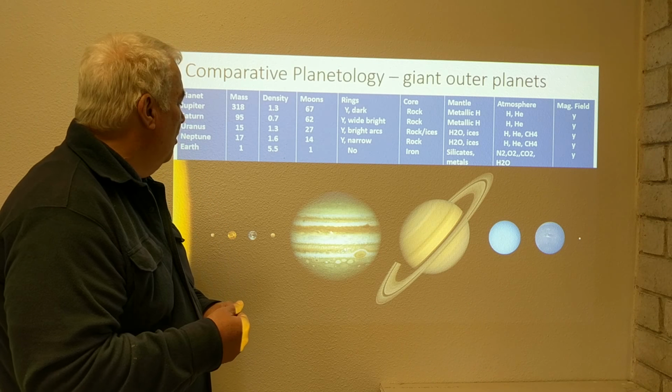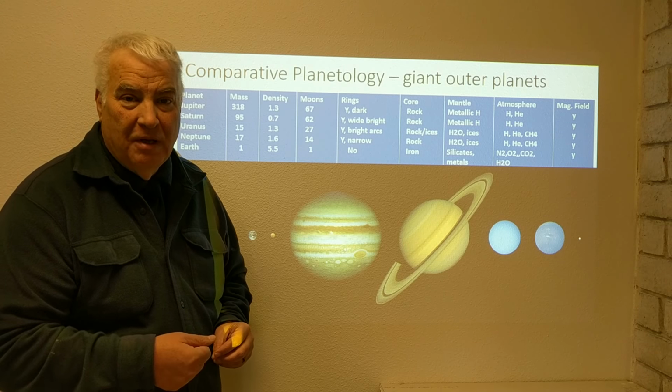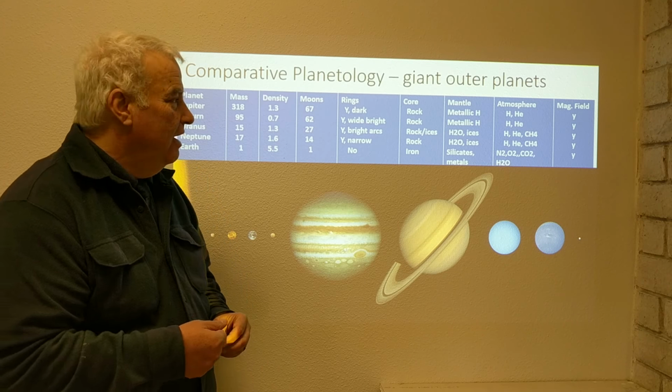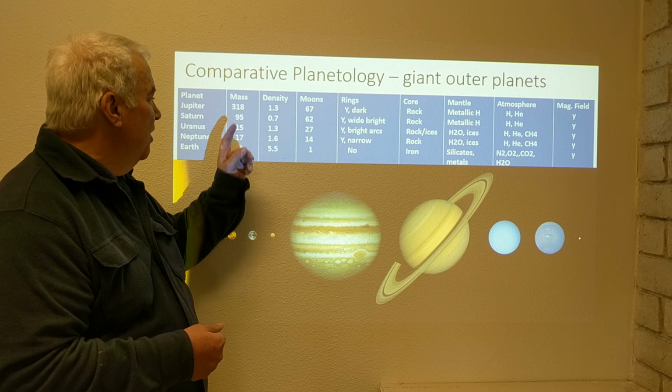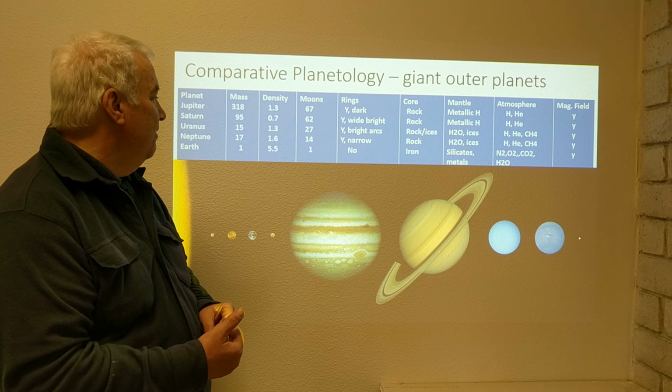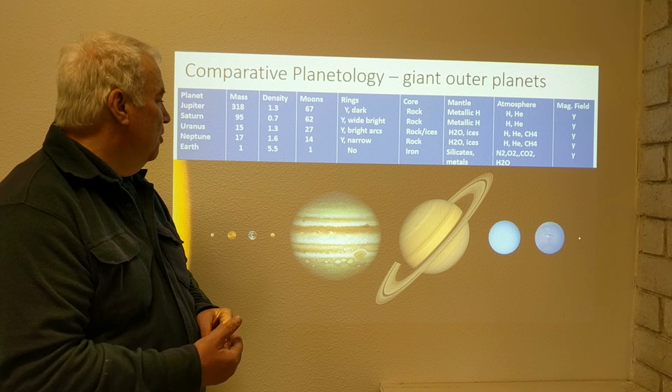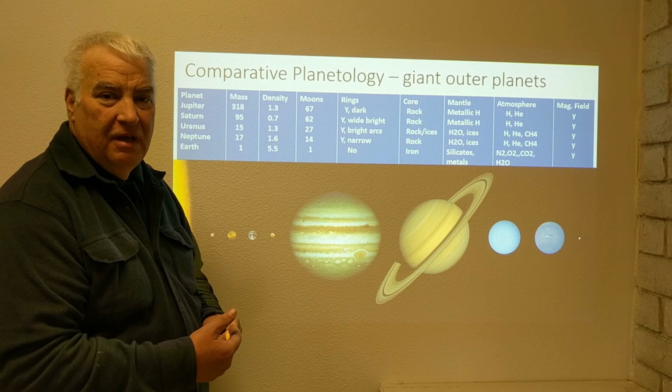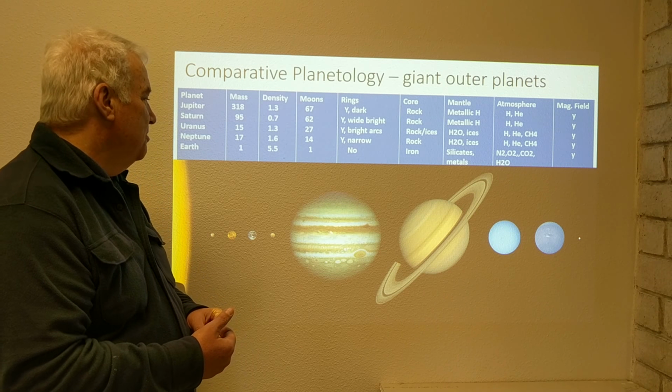So all of these have had their mass determined because they have moons, and Jupiter is 318 times the mass of Earth, Saturn 95 times the mass of Earth, Uranus and Neptune 15 and 17 times the mass of Earth respectively.